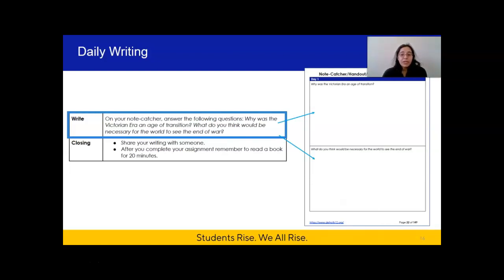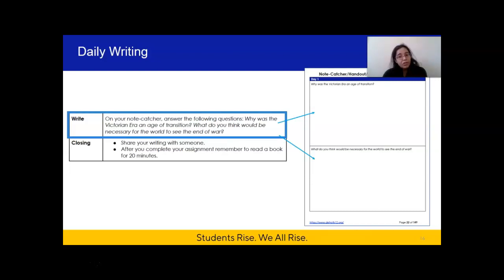So that first question can be answered by thinking about what you learned in the first section of the text. That section was called the Victorian era. So I would recommend you go back to that section, look at what you underlined, and pull out some details there to help you write your response at the top of your note catcher.